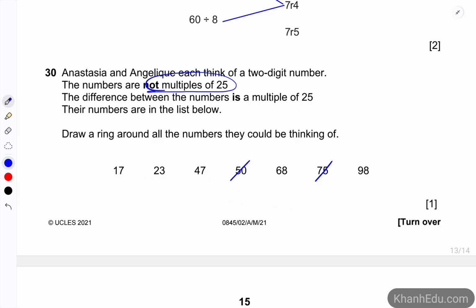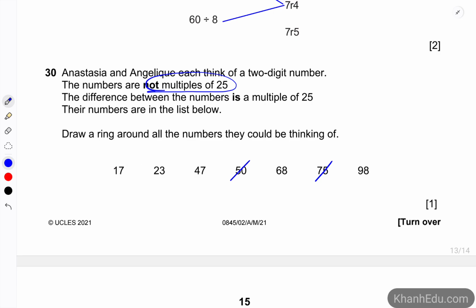So let's use a trial and error method. Let's say 17, right? 17 and 68. So find out the difference between these 2 numbers. 68 minus 17 is 51. 51 is not a multiple of 25.